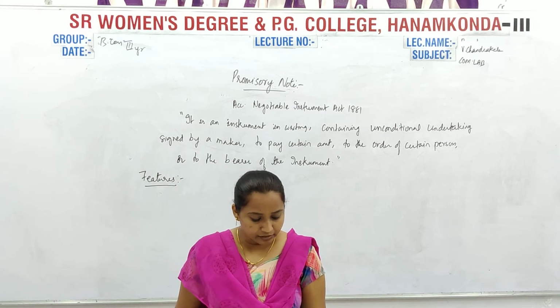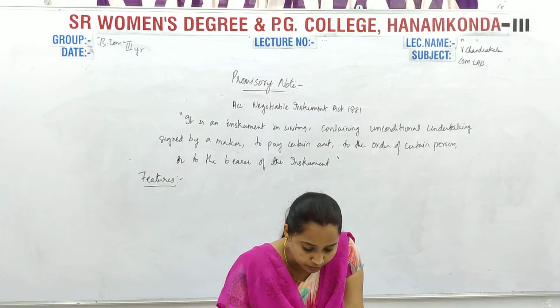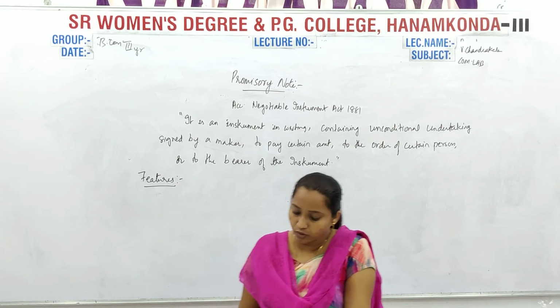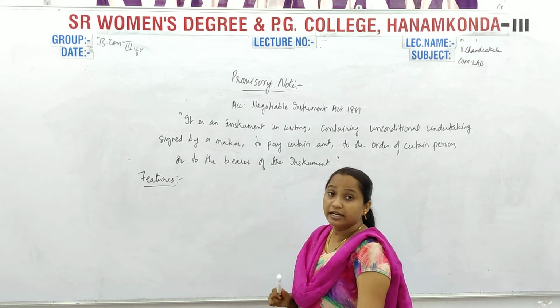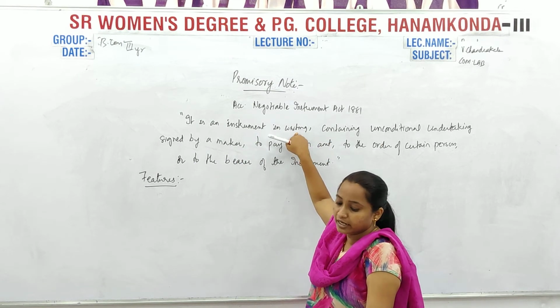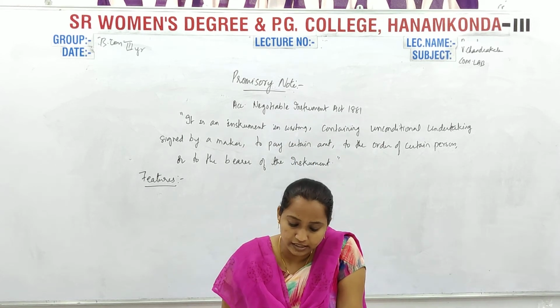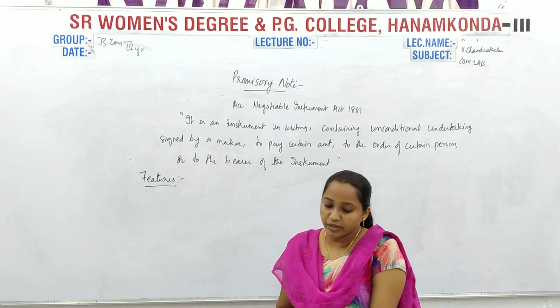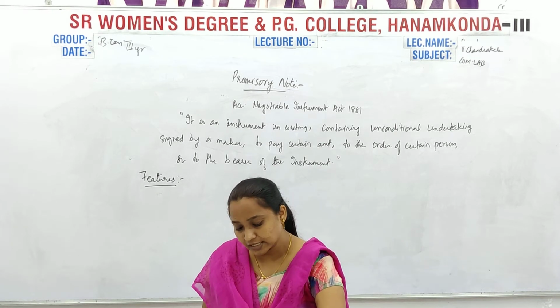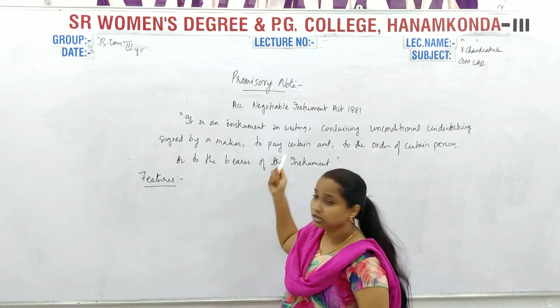It is made in writing, because the definition itself says so. Second, it is an expressed undertaking or a promise to pay a certain amount.